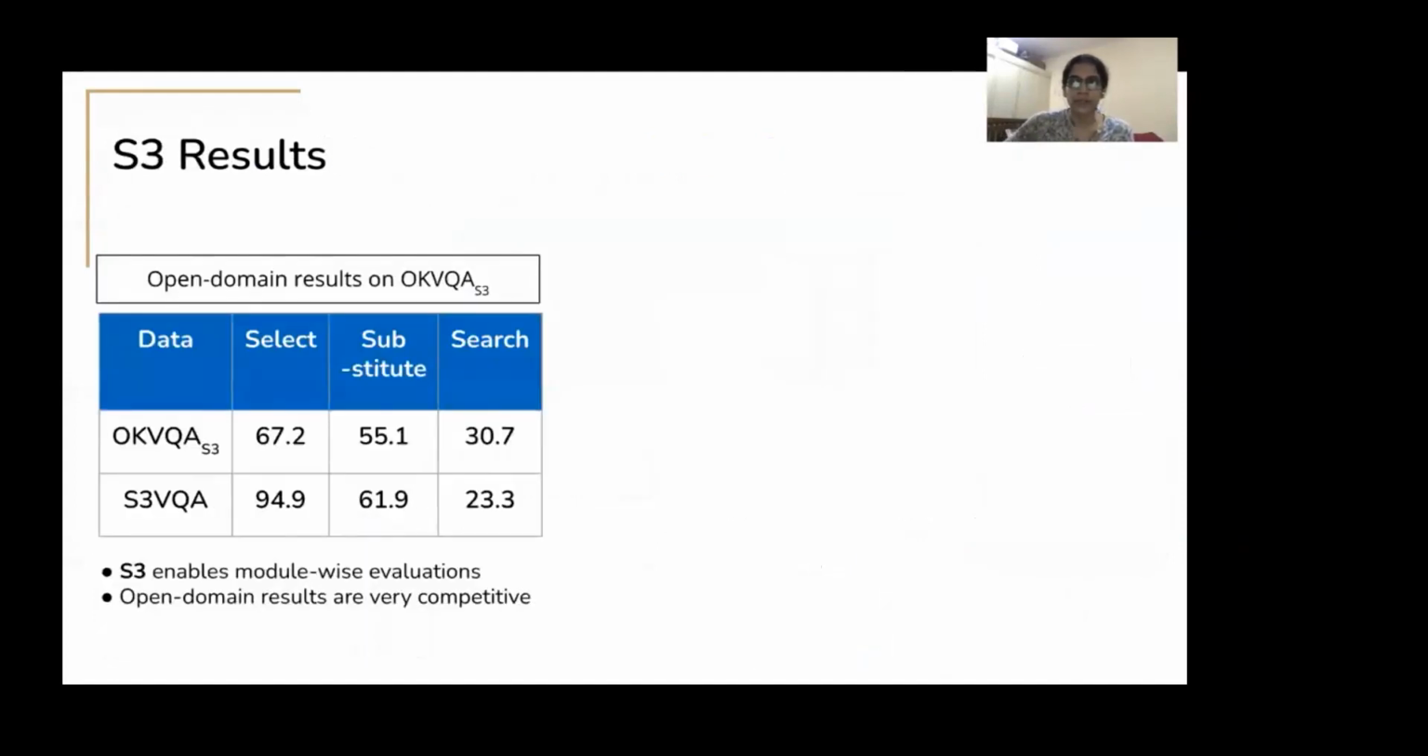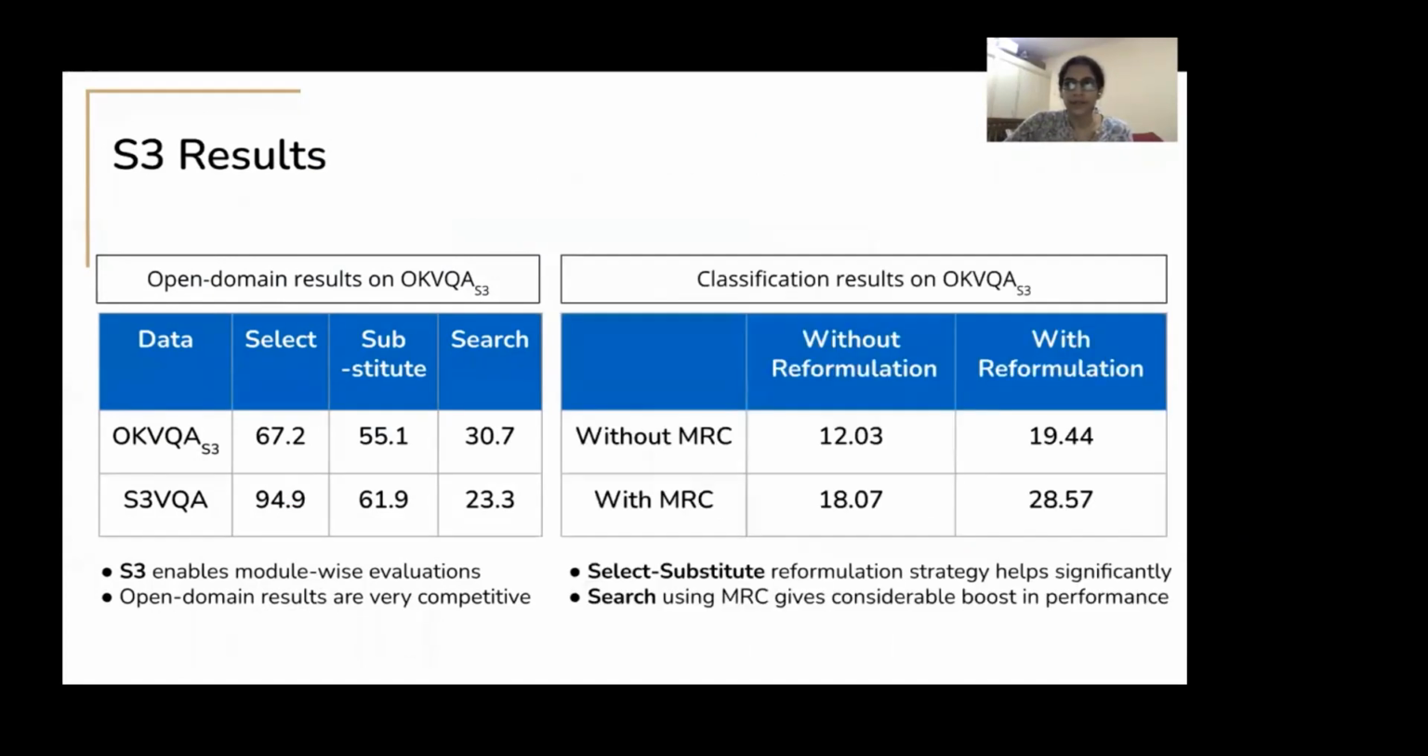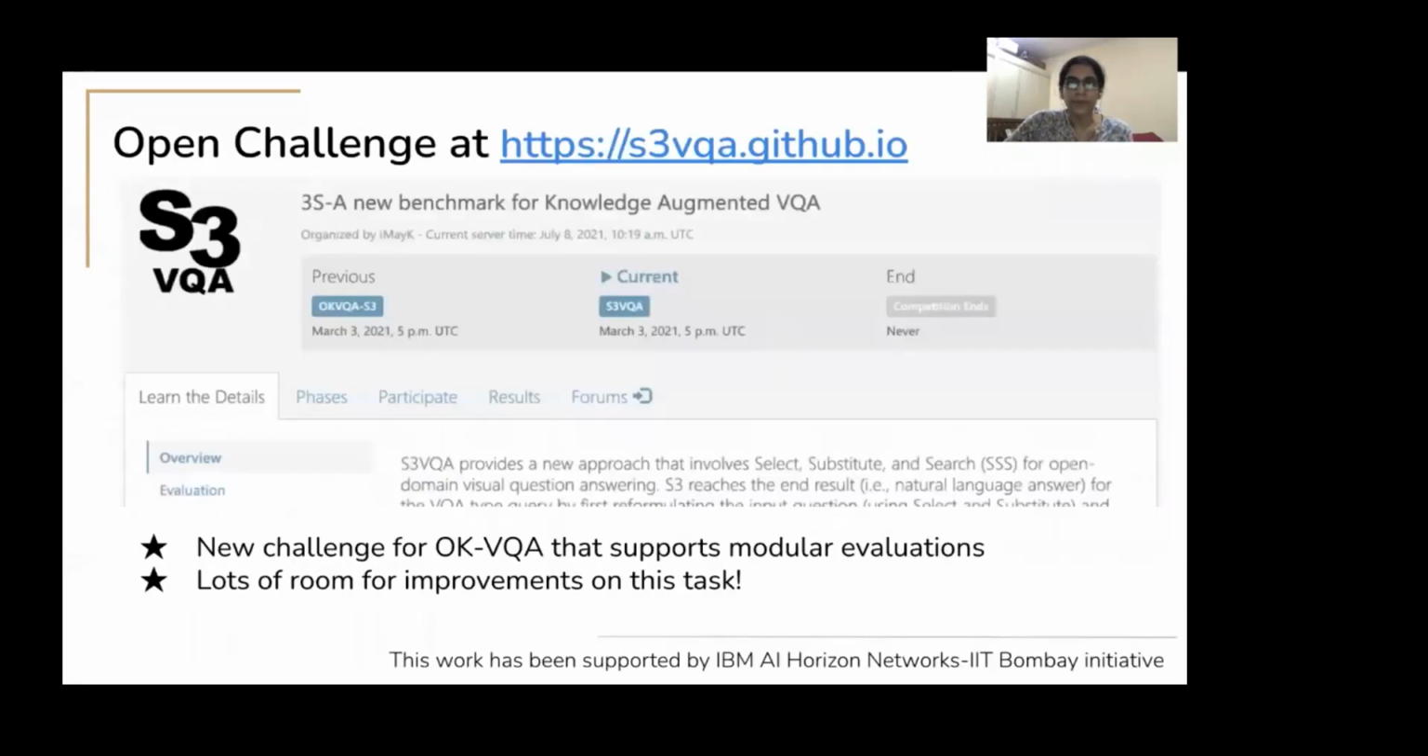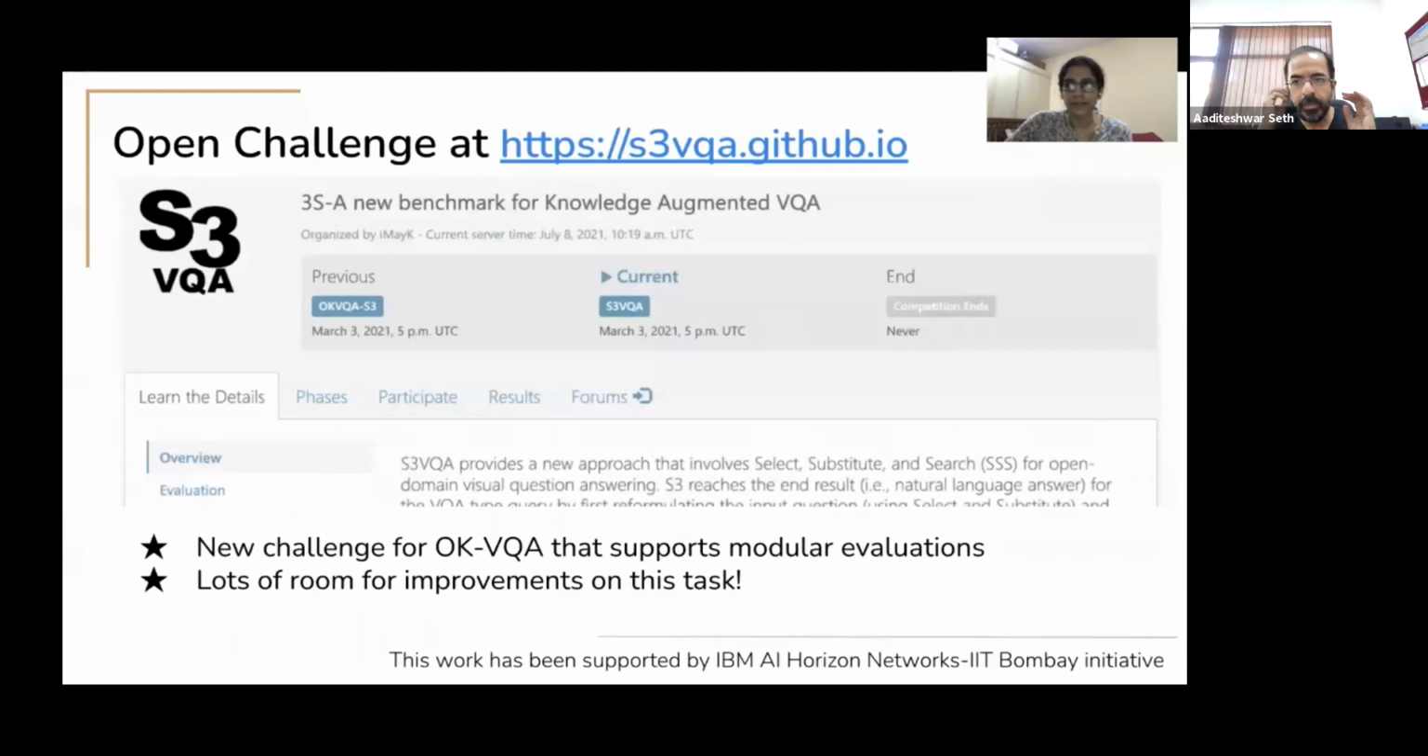This table shows module-specific evaluations for both our data sets in the open domain setting. We also show the standard classification results where we see that our select substitute for reformulation strategy is very beneficial, and the MRC module is instrumental in further improving performance on this task. Now, this is an open challenge which is available at the following URL. Despite consisting of queries which require a fairly basic form of reasoning, this task shows that there is a lot of room for improvement. So we hope this sparks your interest, and thanks very much for listening.